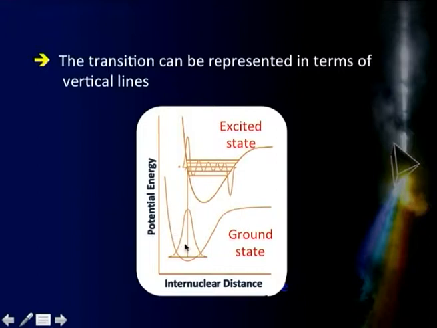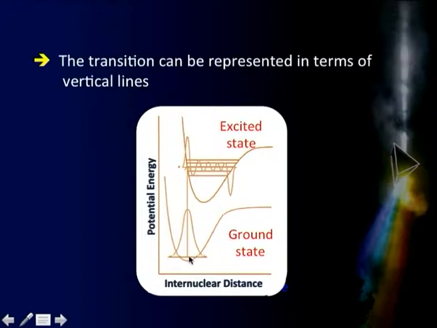This is my electronic ground state for the molecule here. This is the electronic excited state here. Now, when I say that I am giving a photon to that, the electron goes from level 1 to level 2. This is my electronic excitation, and it happens so very fast that the vibrating molecule is not able to change its position that fast.